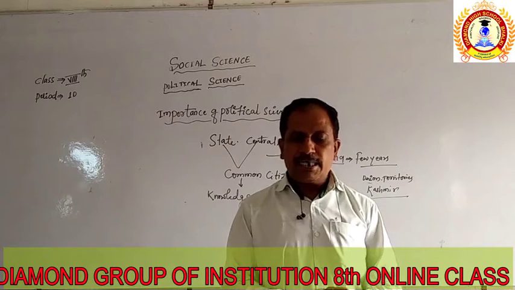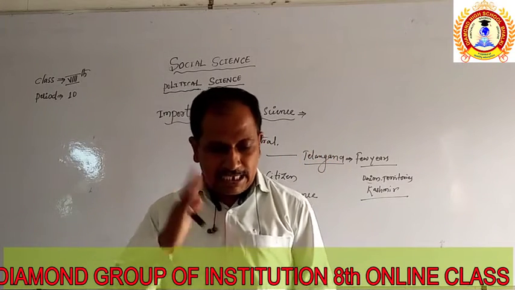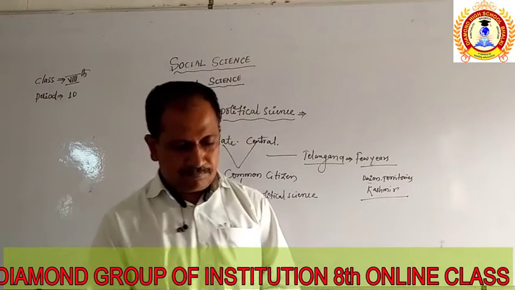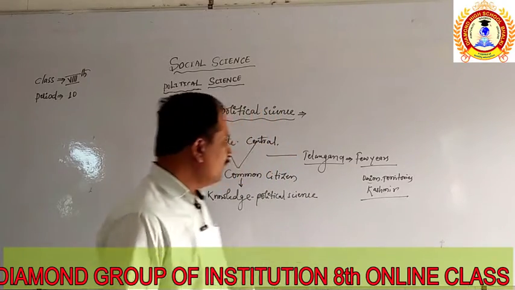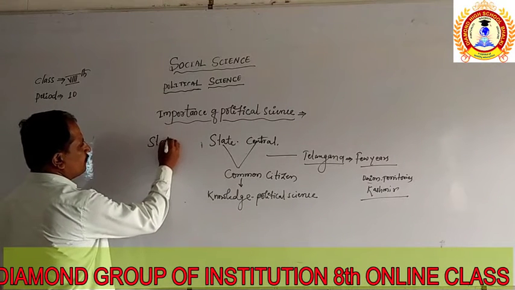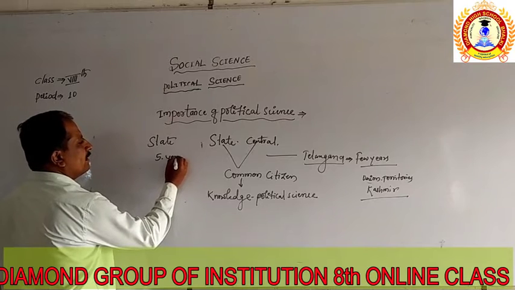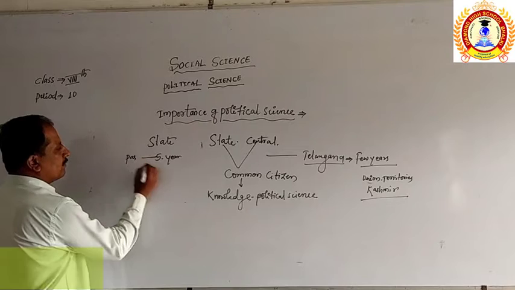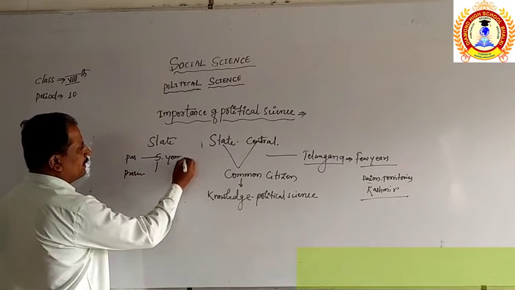In the light of the past and present activities of the government, political science helps to plan the future activities of the state. It helps to establish the modern welfare of the state. You can take the example: earlier in one state, 5 years back, there was a government, which is called the past. After 5 years, in the present, we are finding a new one.